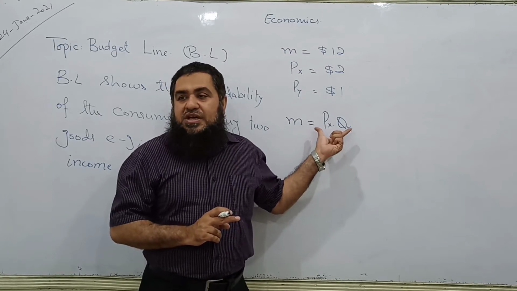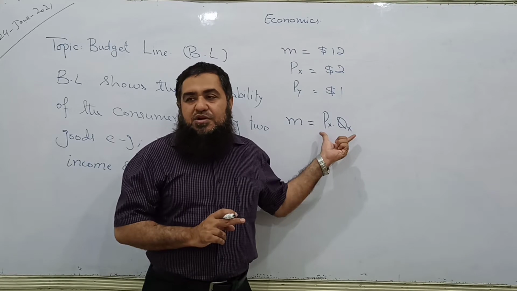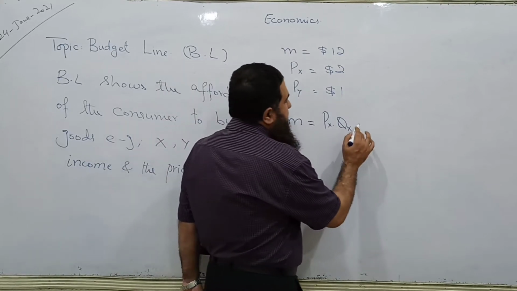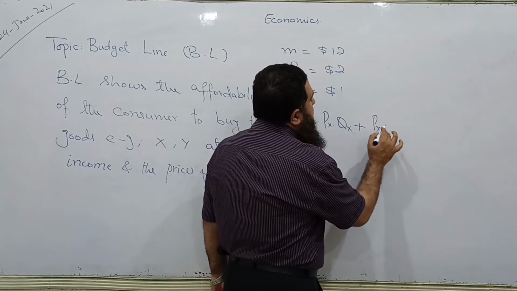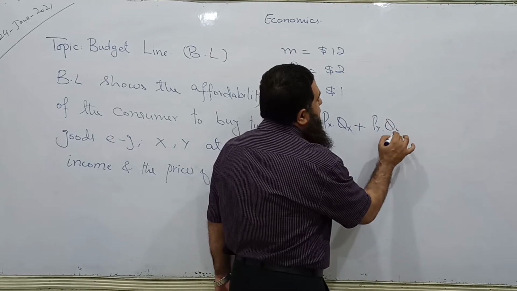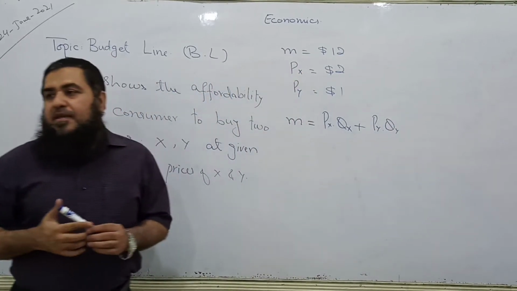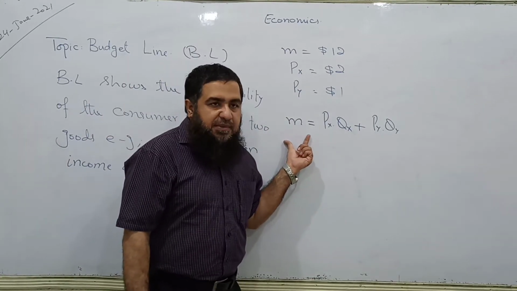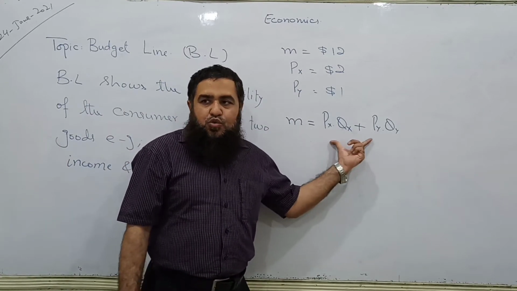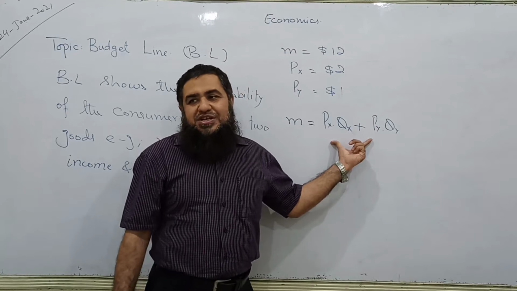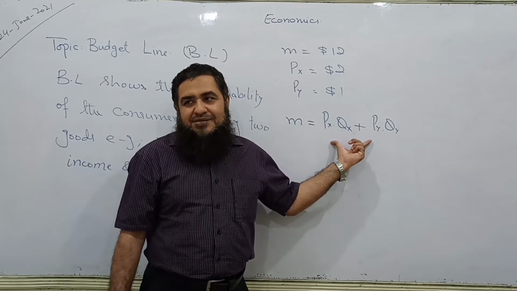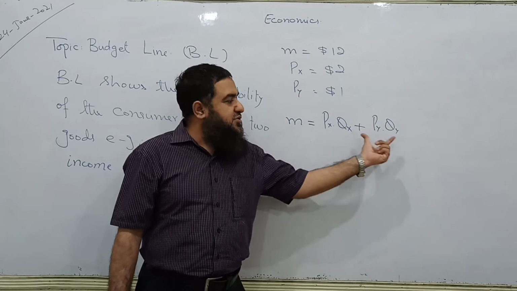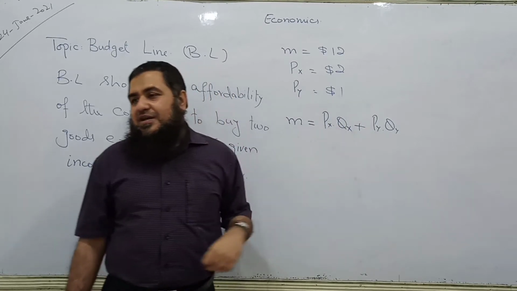This is the expenditure of the consumer on commodity X, plus he is buying good Y, price of Y times quantity of Y. Can I say this is a budget equation, that income of the consumer equals the expenditures on X and Y? This is expenditure on X, this is expenditure on Y.